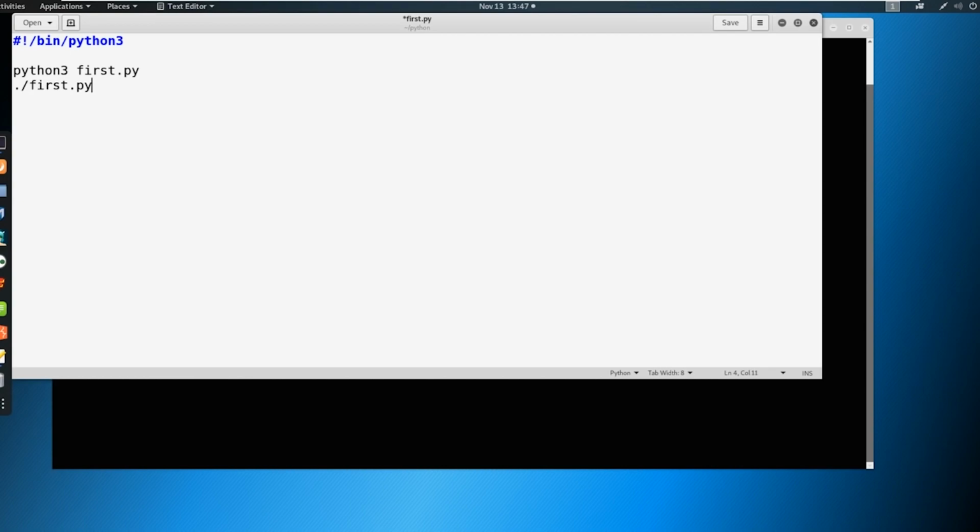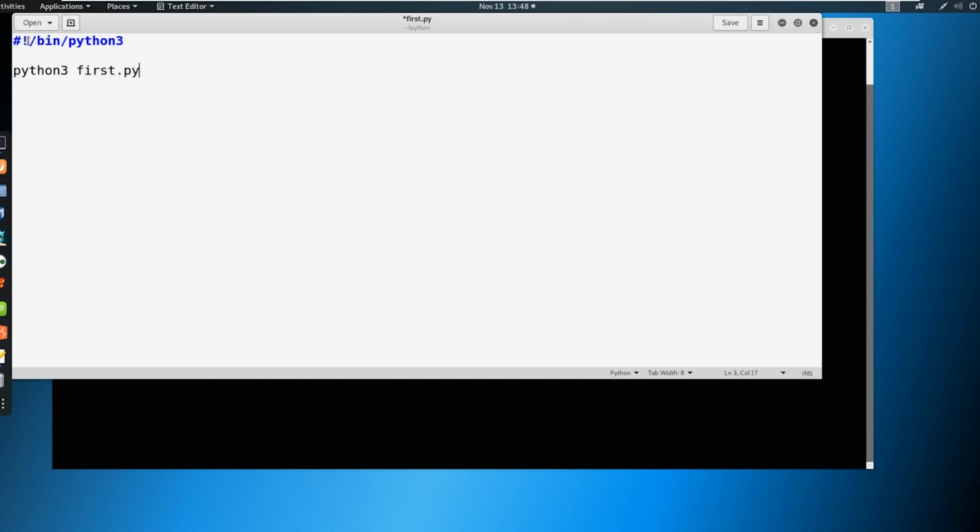Then it would actually be interpreted here at the top. So Linux would go in here, read this, and say, I'm going to go ahead and look for bin python3. It's going to find python3 in bin because that's where it's stored. And then it's going to use that to execute this Python script here.